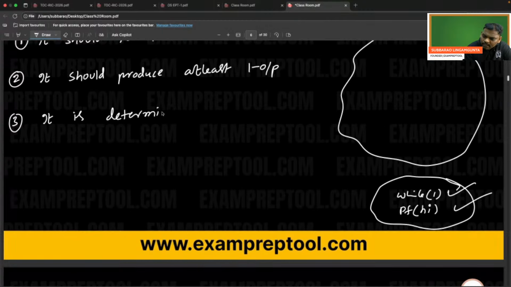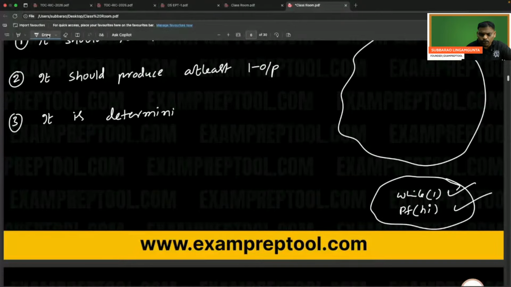Algorithm is deterministic. If I run one time, if I give X input, I got Y. If you run the same algorithm by giving X after some time, I want to get Y only. I don't want to see different output. It is deterministic.